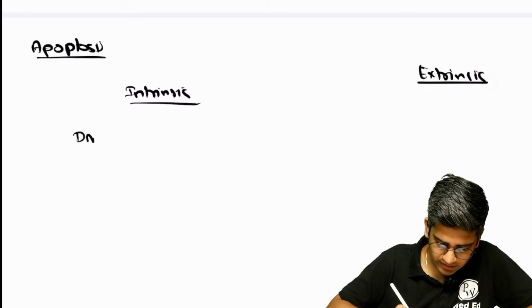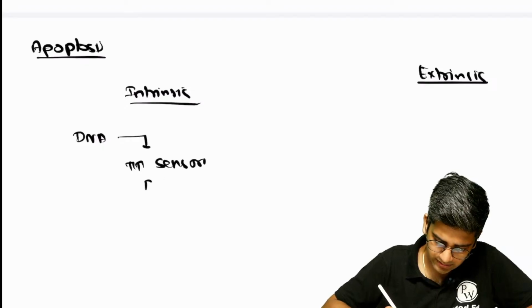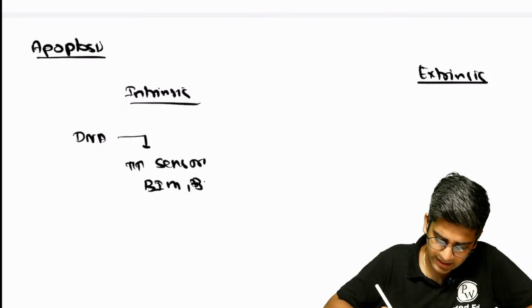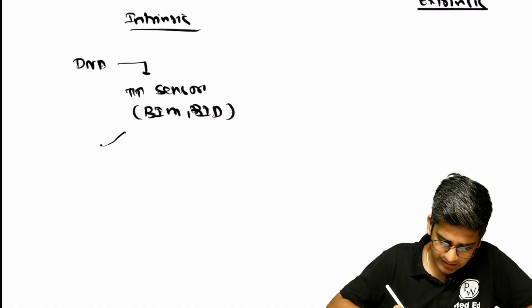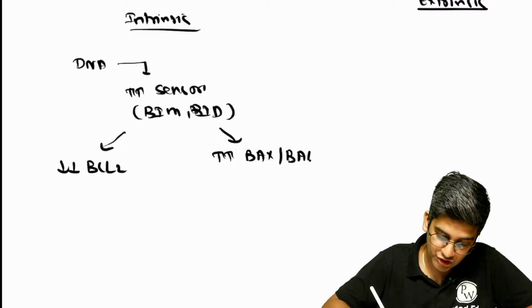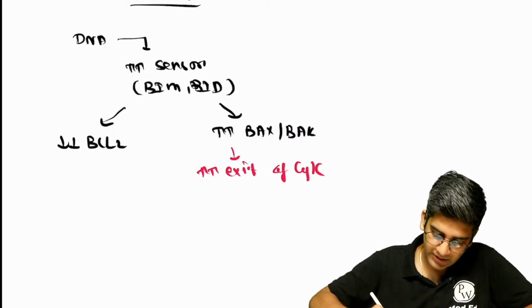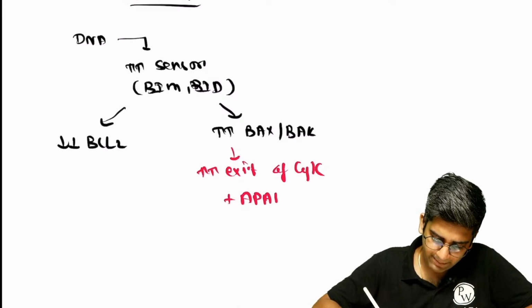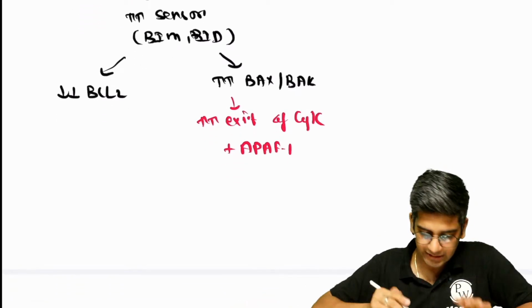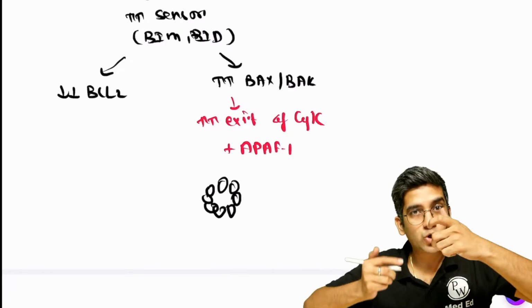Intrinsic pathway, whenever there's a DNA damage, it will activate the sensors of cell stress. These are your BIM, BID, BAD, and PUMA and NOXA guys. So BIM, BID, BAD will reduce or destroy BCL2 and will increase BAX and BAK. BAX and BAK are your ion channels on the outer mitochondrial membrane. This will increase the exit of cytochrome C. Cytochrome C will bind with one more protein called APAF1, apoptosis activating factor 1, that forms a complex called an apoptosome. So it means always a combination of proteins, right?